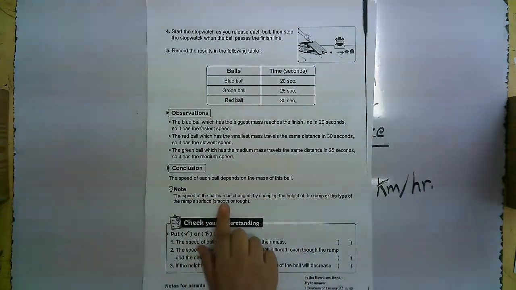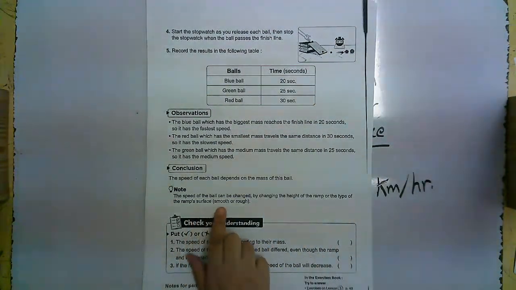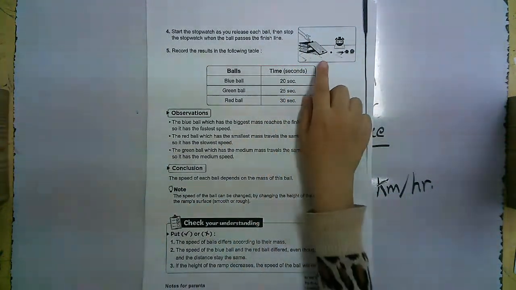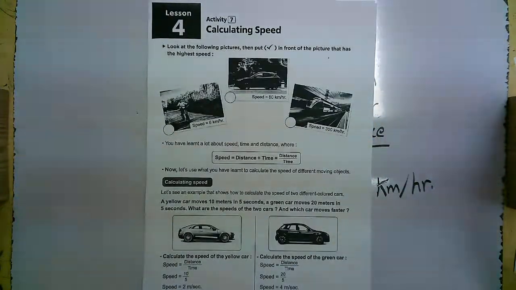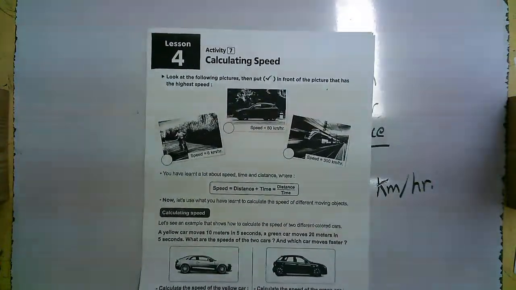The speed of the ball can also be changed by changing the height of the ramp or the ramp surface, smooth or rough. If I increase the number of books, the speed of the balls will be faster. Now we will talk about calculating the speed.